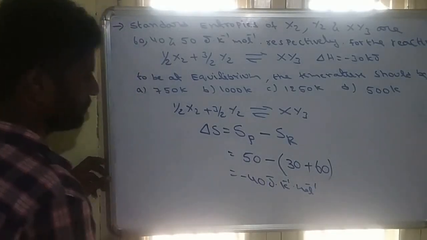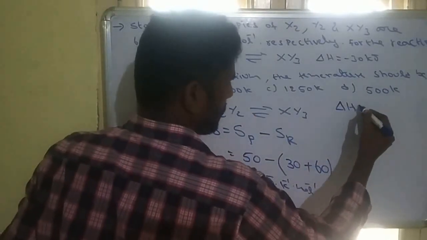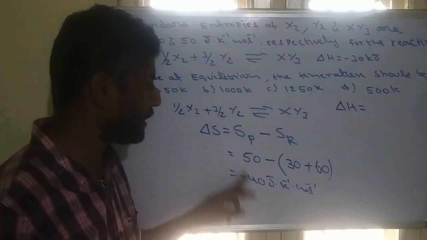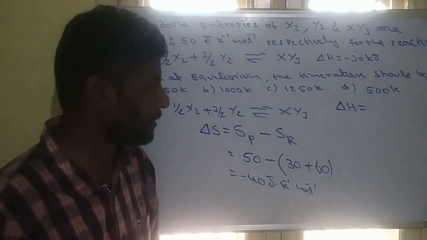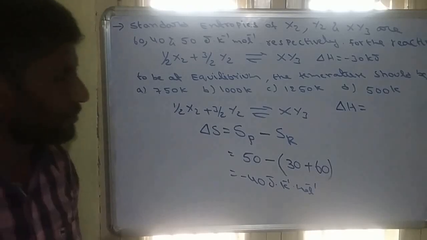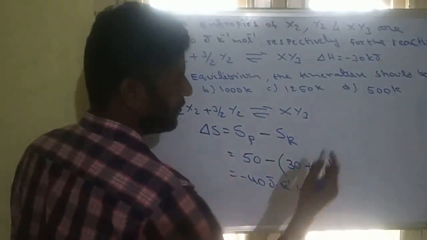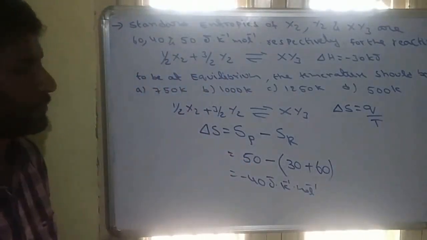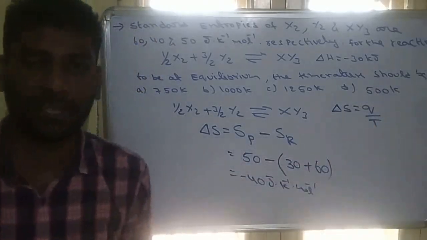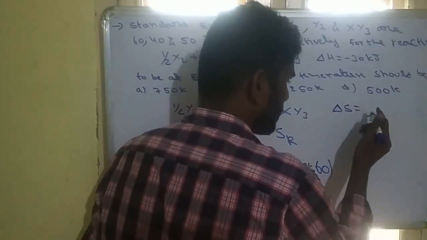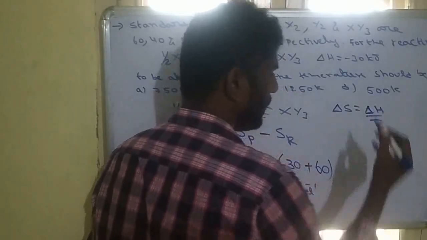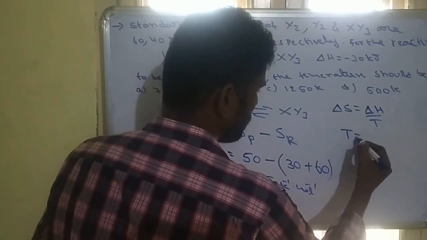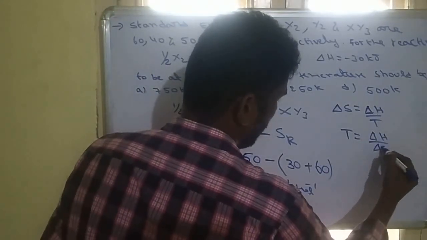At the same time, enthalpy is also given. Delta H is given as minus 30 kilojoule. So delta S we calculated for the reaction, and delta H is already given. So we have to calculate the temperature. What is the relation between entropy and enthalpy? We know that delta S is equal to Q by T. Q is nothing but heat. This is heat at constant pressure, so directly we can take it as enthalpy. For a chemical reaction, heat we take as enthalpy. So delta S is equal to delta H by T. From this, temperature is equal to delta H by delta S.